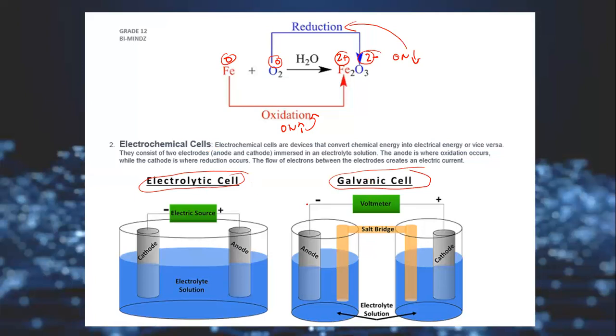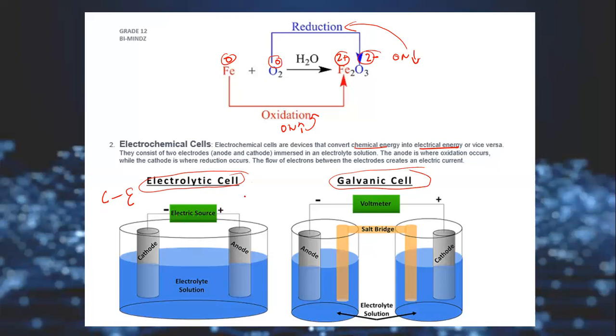These are the devices that convert energy from one form to another form. Remember what energy? We're talking about the chemical energy. We are also talking about the electrical energy. But you have to know between the two, from chemical to electrical, it is this one or that one. Now, electrolytic cell, you can see that we have an electrical source.